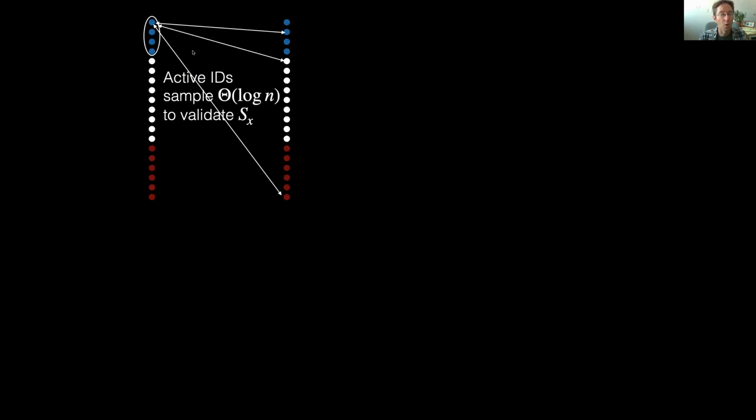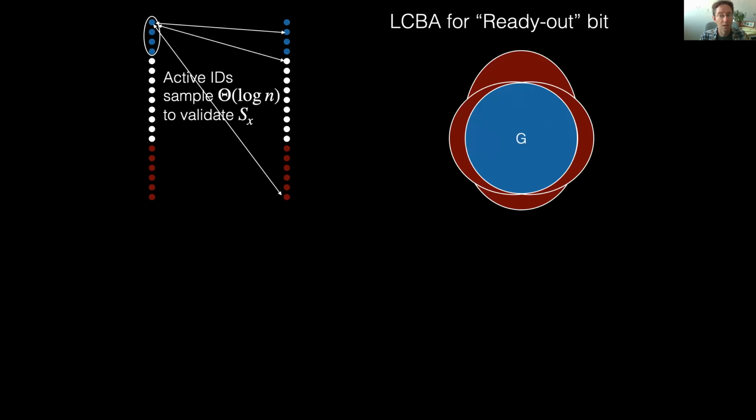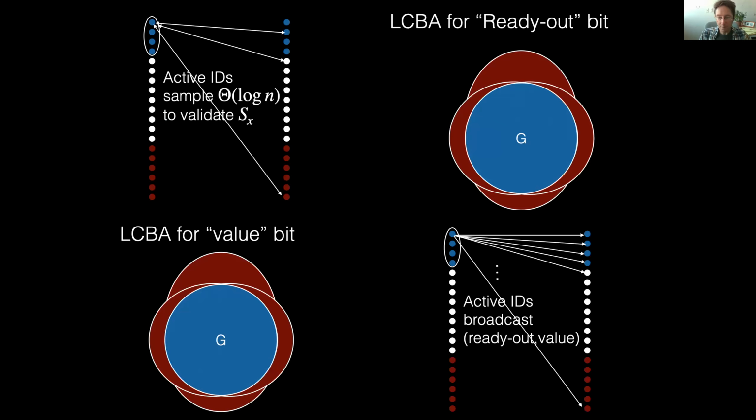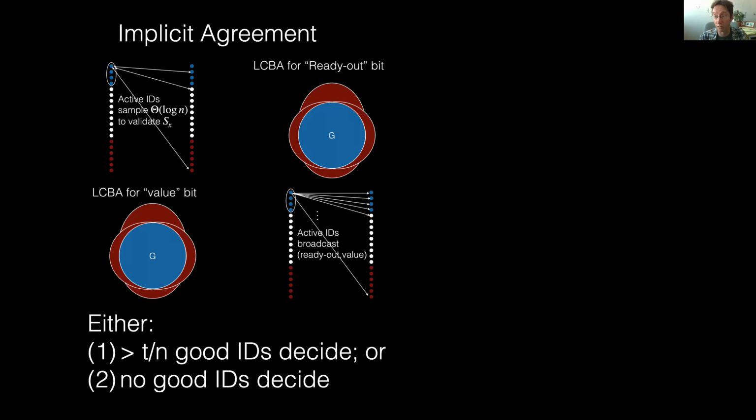Okay. So putting everything together for the implicit agreement problem, remember that we first have this validate step. I'm putting it in the top right here. And that helps us set our SX sets, filter out our SX sets so that they don't get messed up unless the adversary sends a large number of messages. And then we do the LCBA for the ready out bit. Then we do the LCBA for the value bit. And finally, the active IDs broadcast their ready out value. Okay, so now that's implicit agreement.